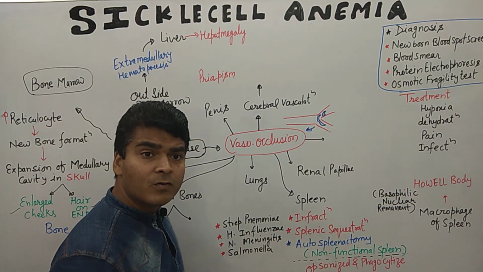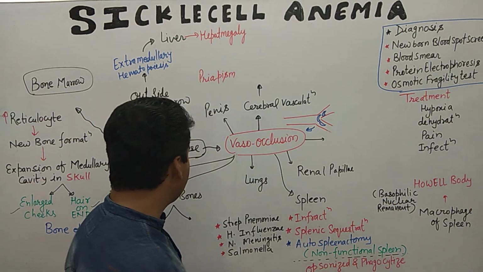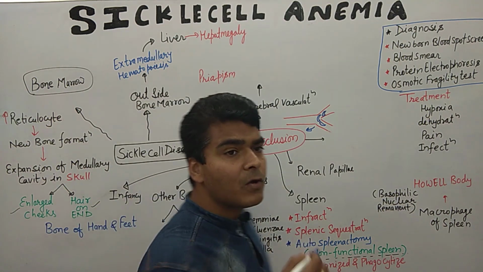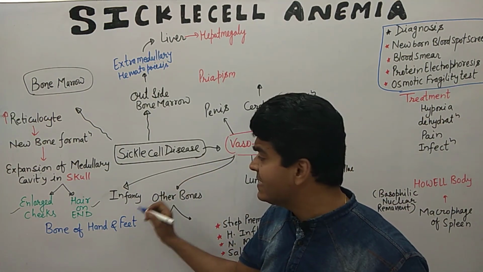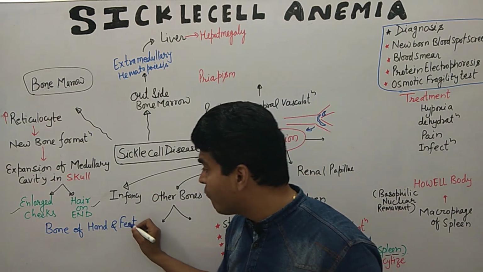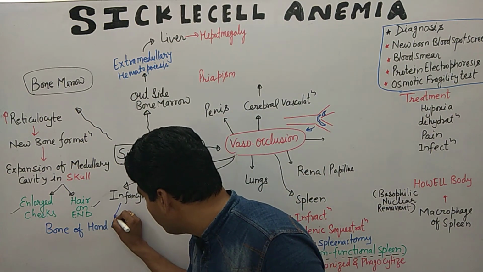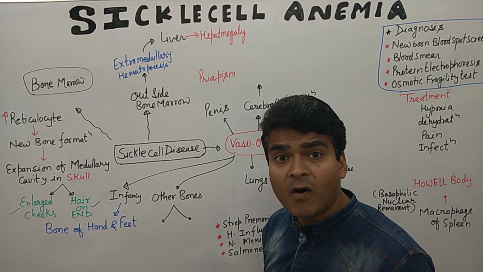Vascular occlusion occurs in many organs of our body. Suppose vascular occlusion occurs in infant stage, in the blood capillaries of the hand and feet. In the bones of hand and feet, it causes occlusion or clogging.